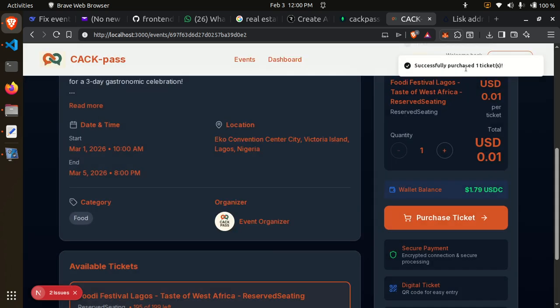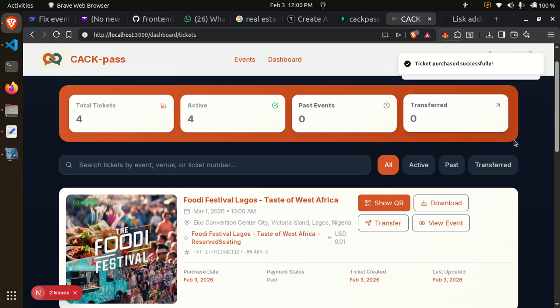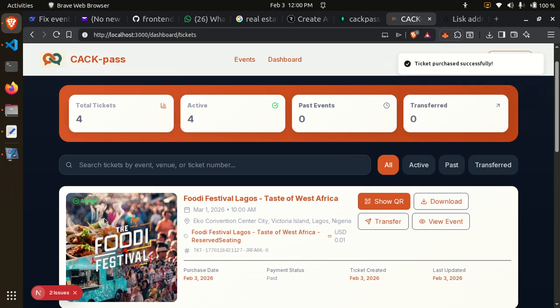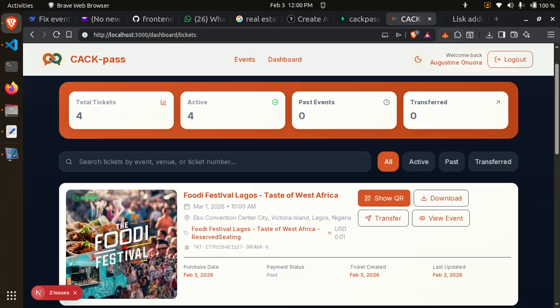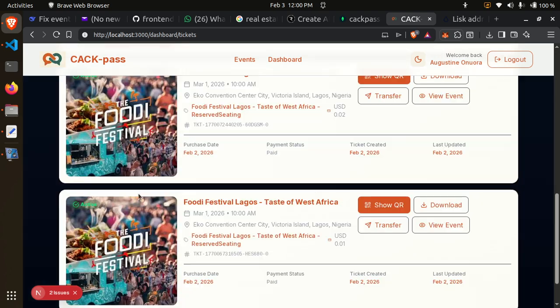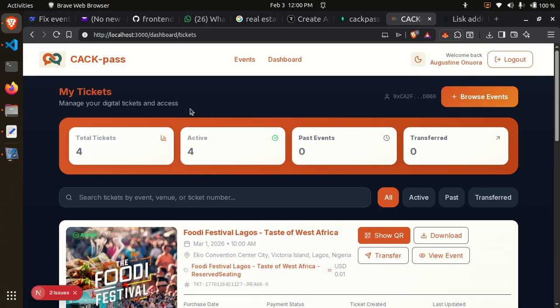So, successfully purchased ticket. You can see the ticket at the top here. This account already had 3 tickets, plus this new one, it becomes 4. You can see Foodie. Okay, let's purchase another ticket, or rather, let's purchase a free ticket.